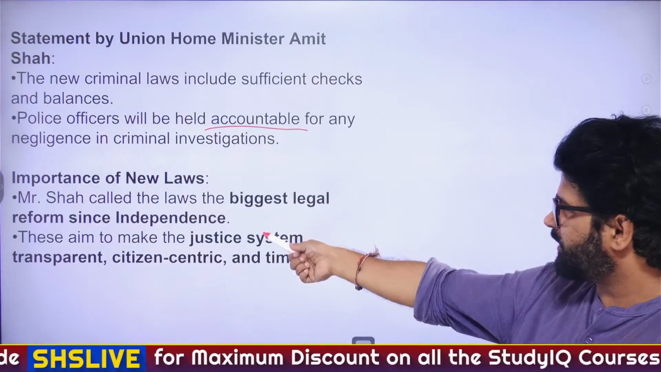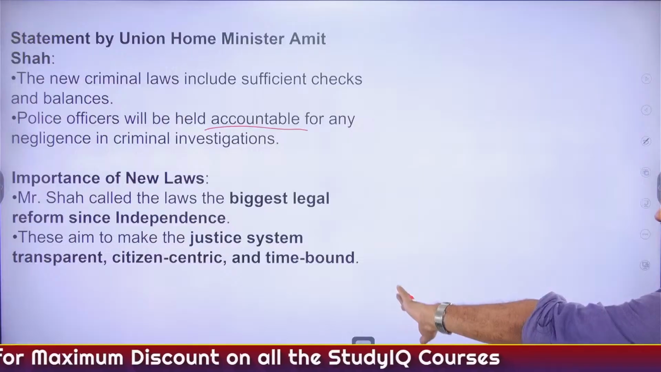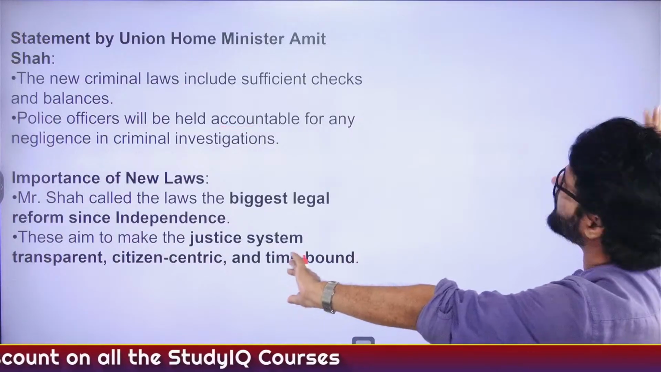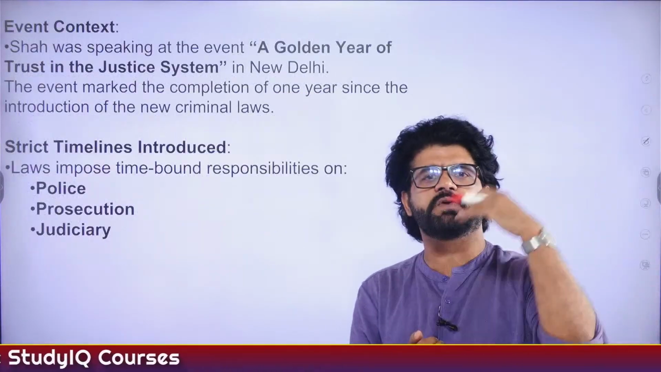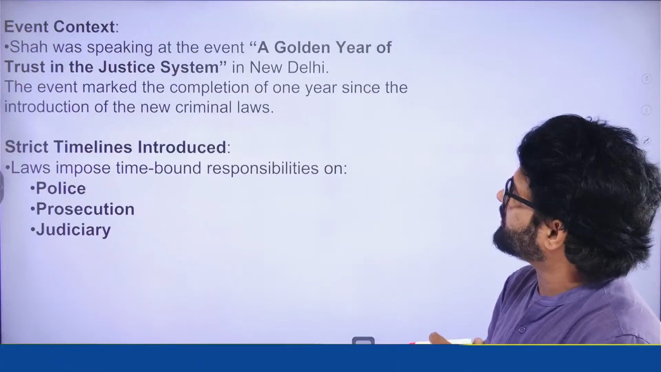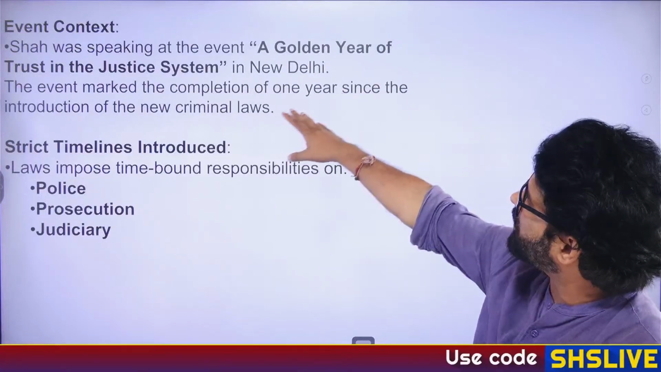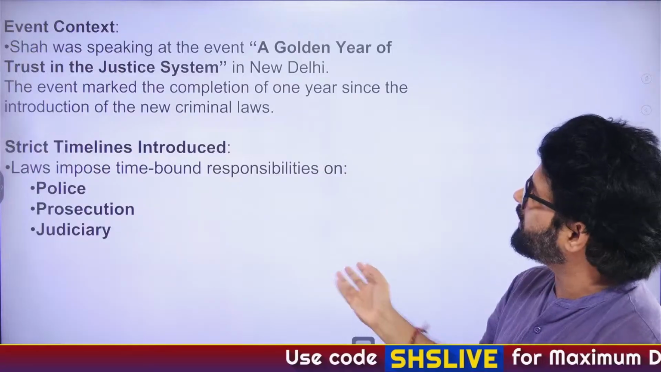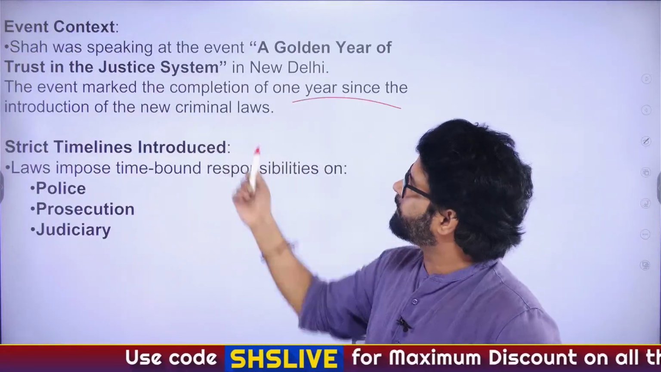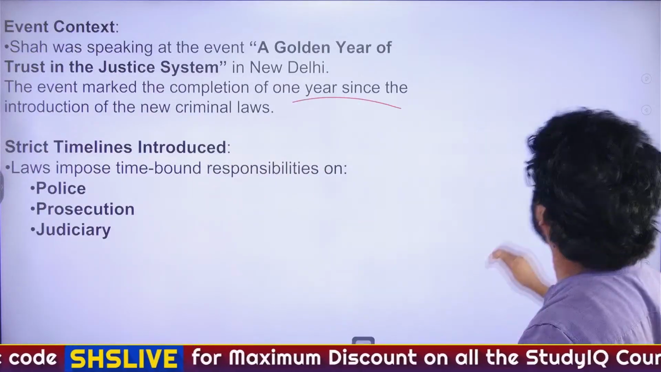Mr. Shah called the law's biggest strengths, again, you can see all these things: transparent, citizen-centric, time-bound. All these things have happened because of all the changes, because we have replaced IPC and CrPC. Shah was speaking at a golden year of trust in the justice system. Why is this whole thing happening? Because 1 year has been completed since the introduction of the new criminal laws.